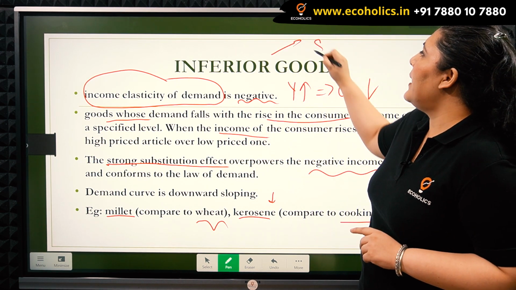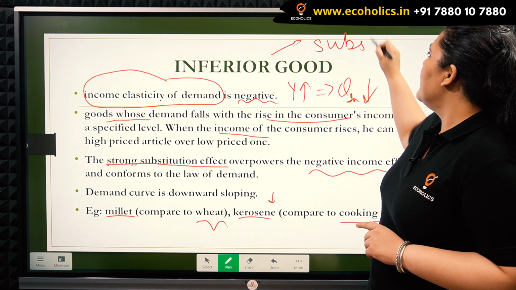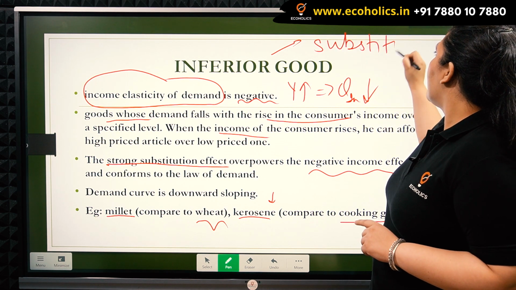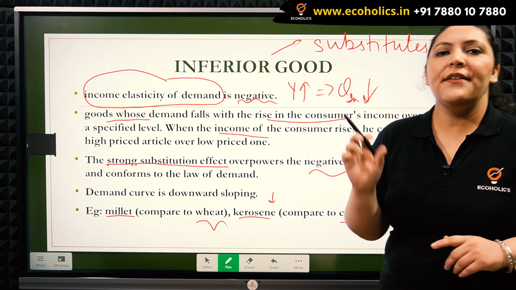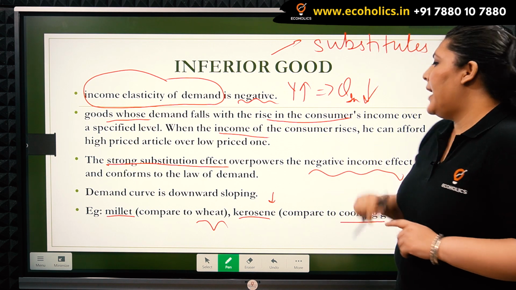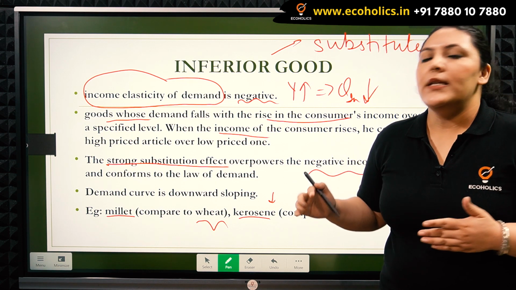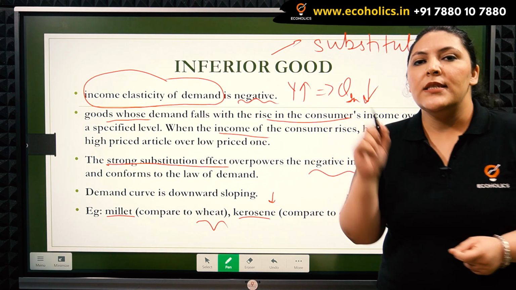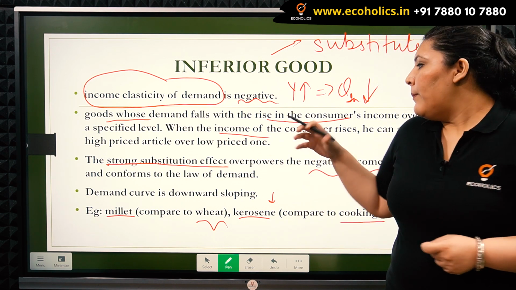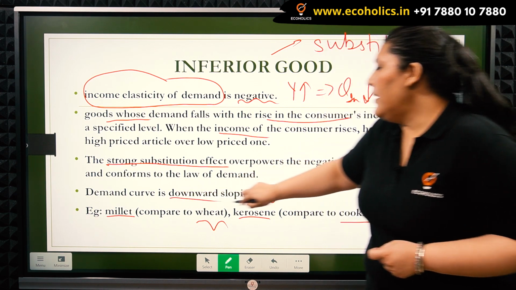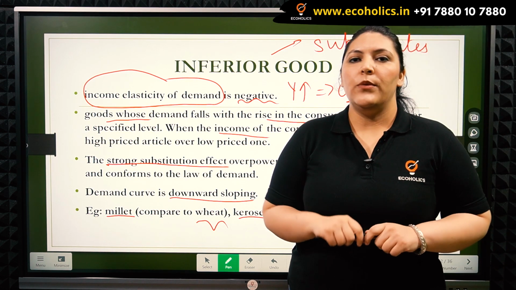It simply means that the number of substitutes is higher here, and this effect overpowers the negative income effect. Due to this, the law of demand is not violated. The law of demand stays in place and the demand curve continues to be downward sloping.